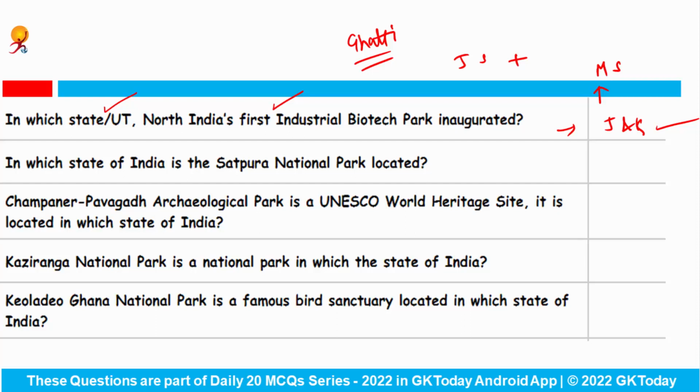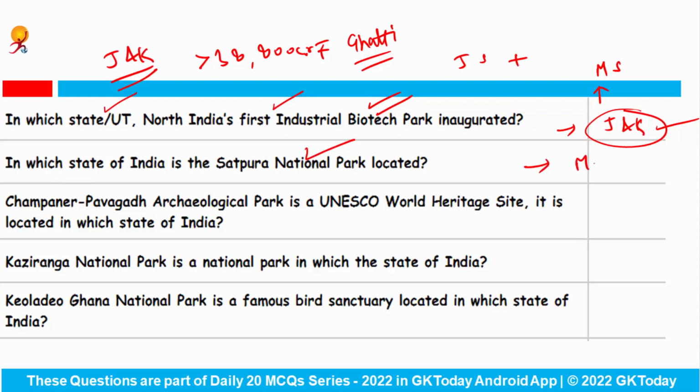So under the new industrial development scheme, Jammu and Kashmir was able to fetch investment of more than 38,800 crore rupees so far. Okay. So this biotech park has been inaugurated in Jammu and Kashmir. In which state of India is the Satpura National Park located? It is in the state of Madhya Pradesh.